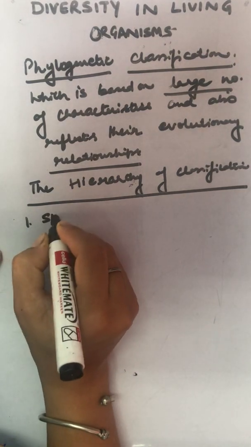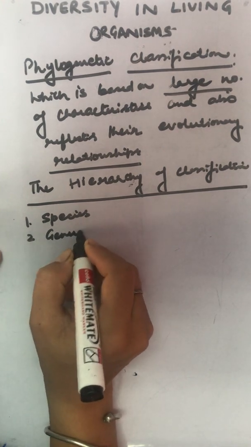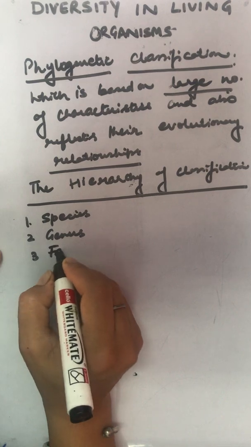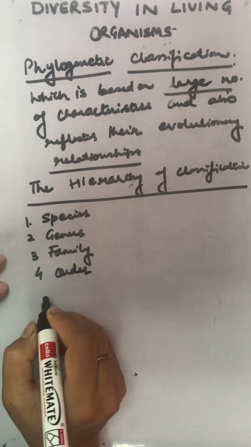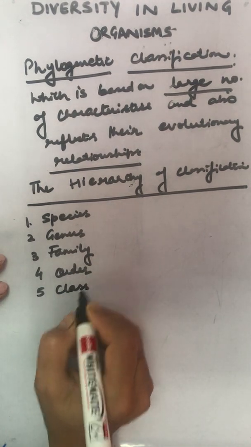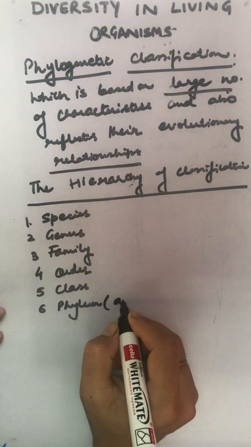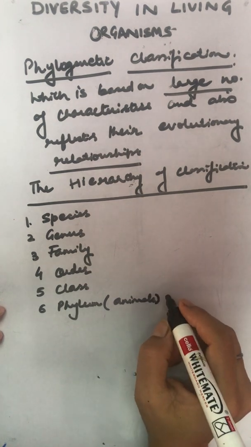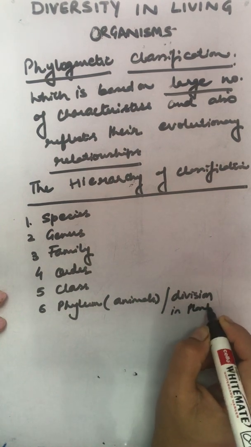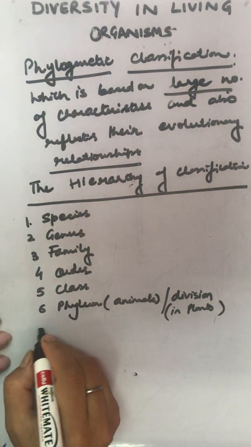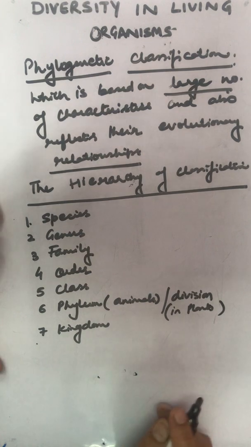So number 1, species. Number 2, genus. Number 3, family. Number 4, order. Number 5, class. Number 6, phylum. Phylum is used in animals, and we call it division in plants. Number 7, kingdom. Okay, these are 7.